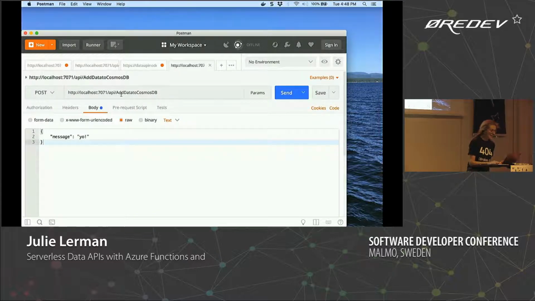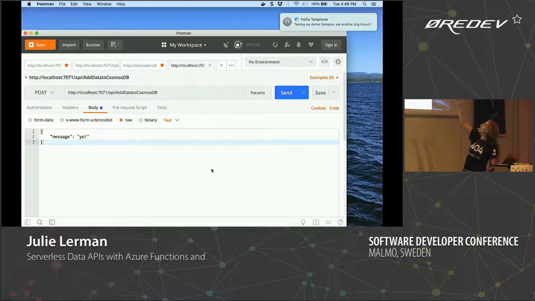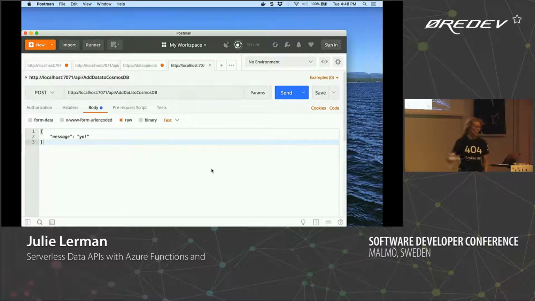So here's the one to add data to Cosmos DB. This is the one, the dog just got another cookie, right? So that's going to push it in there. Then I've got this other thing listening, and then I've got the Twilio thing. So I'll just cross my fingers. It's sending. Remember, I'm not debugging yet. I'm just hoping it happens. And then there you can see that message just came to my cell phone, right? So they all just work together.